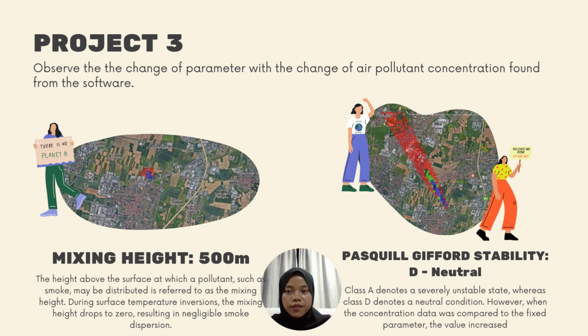Last parameter is Pasquill-Gifford stability. The data was changed from class A to class B. Class A denotes a severely unstable state, whereas class D denotes a neutral condition. However, when the concentration data was compared to the fixed parameter, the value is increased.